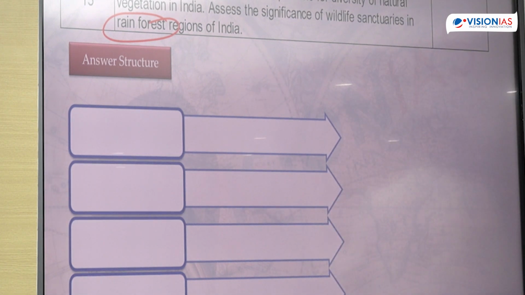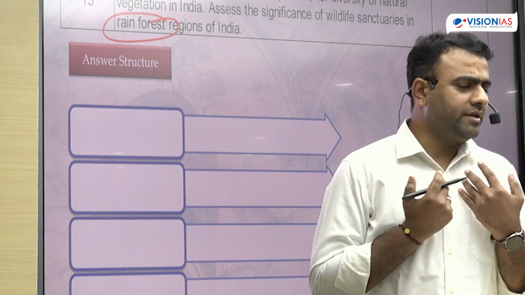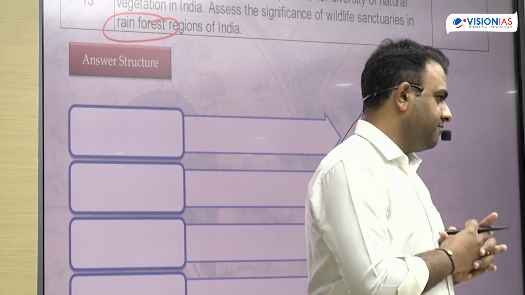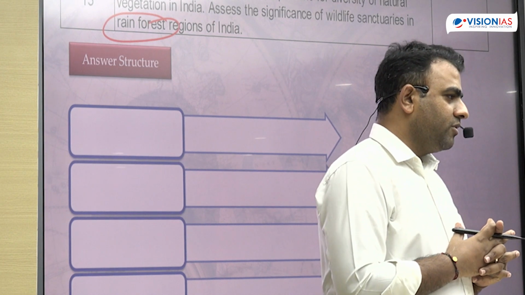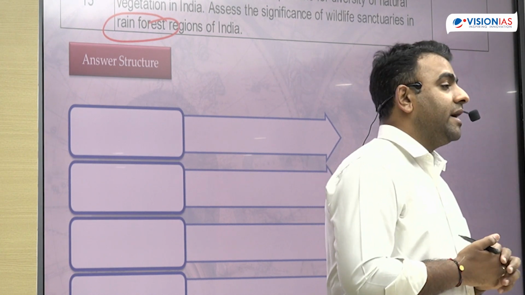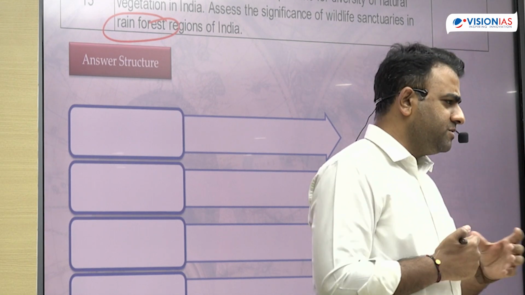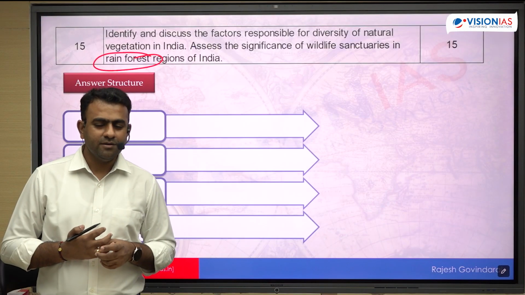Yes, first, protect the endangered species. There are various endangered species. Give some examples. Many of the species found in the Western Ghats are totally endemic and are not found in any other part of the world. So, protecting endangered species. Any examples? Lion-tailed macaque, Malabar civet. You will find many critically endangered species, right?